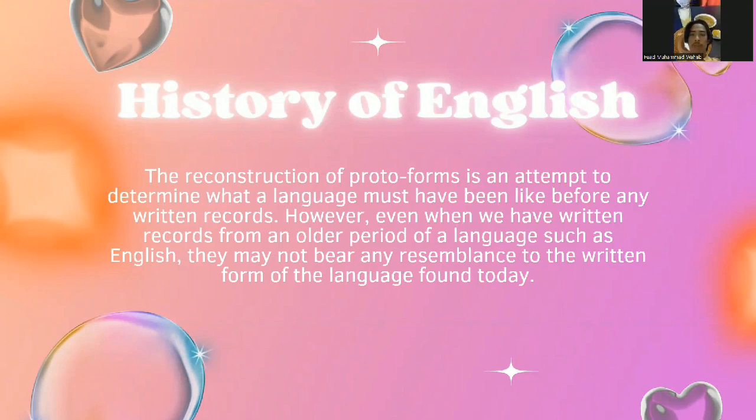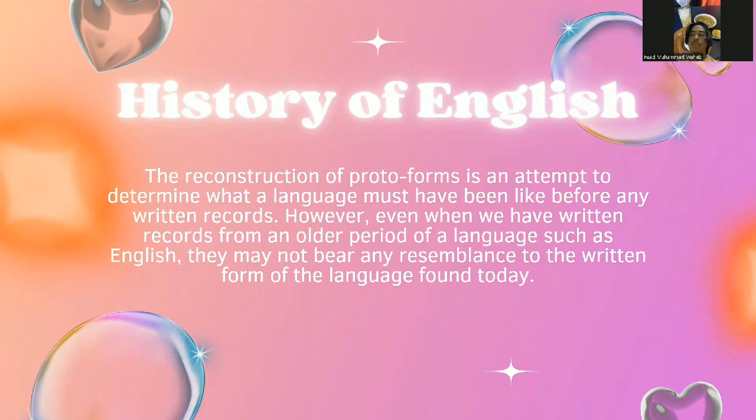History of English. The reconstruction of protoforms involves attempting to discern the linguistic characteristics of a language before the advent of written records, while acknowledging that even extant written records from earlier periods, such as Old English, may bear little resemblance to contemporary written English.